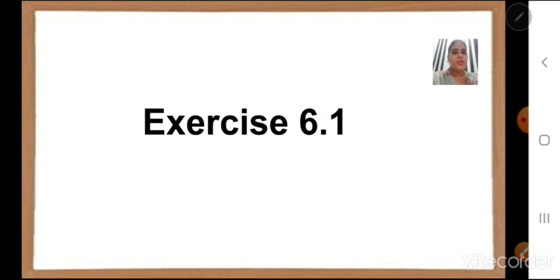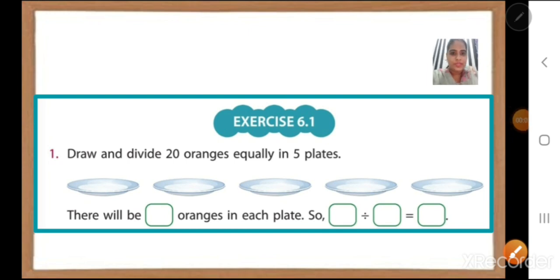Now children, you are going to take out your textbook and we are going to start with exercise 6.1. So take out your textbook. The first one we have to do in the textbook itself. So children, our first question is: draw and divide 20 oranges equally in 5 plates.